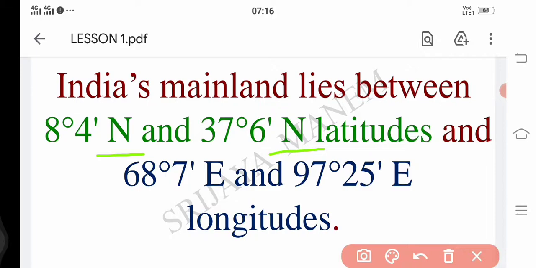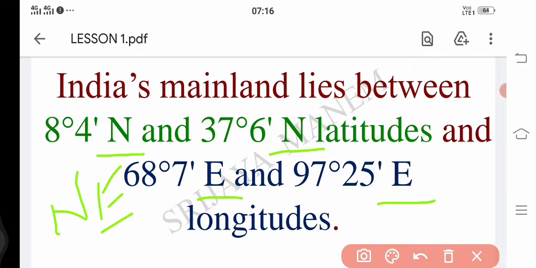that India is also located in between 68 degrees 7 minutes east and 97 degrees 25 minutes east. That is why here they used the letter E. That means we can understand that India is also located in between 68 degrees 7 minutes eastern longitude and 97 degrees 25 minutes eastern longitude. That means India, as far as the longitudes are concerned, is located in the eastern world. We have seen that. That means we can simply say that India is located in the northeastern part of the world.